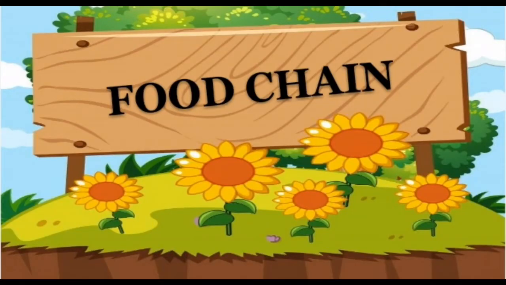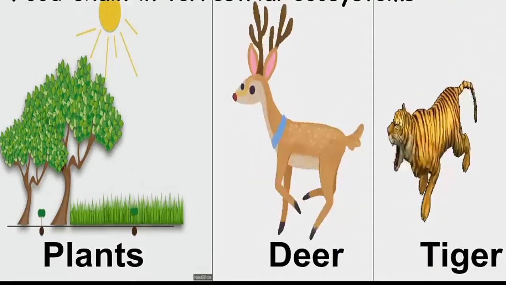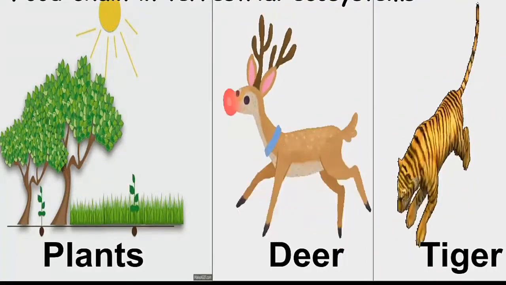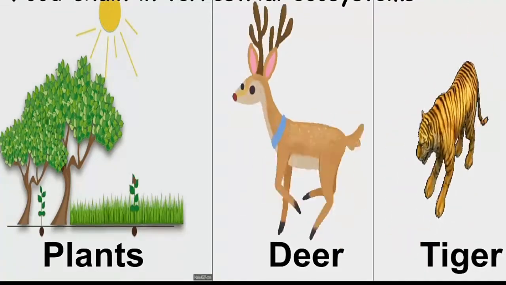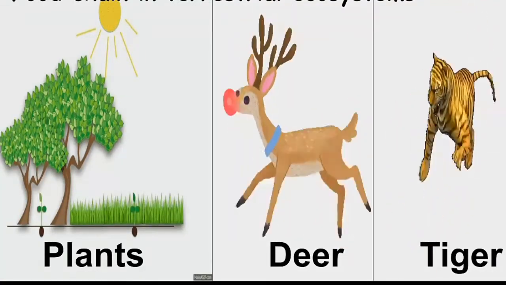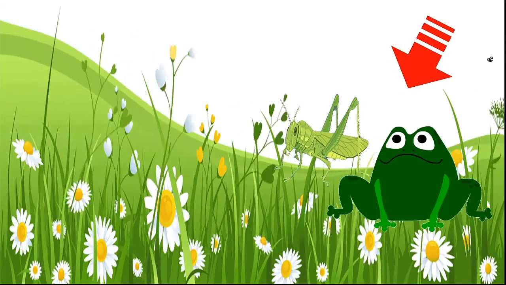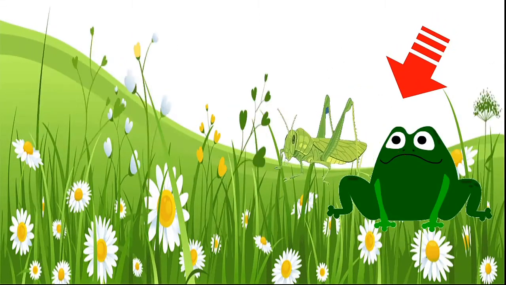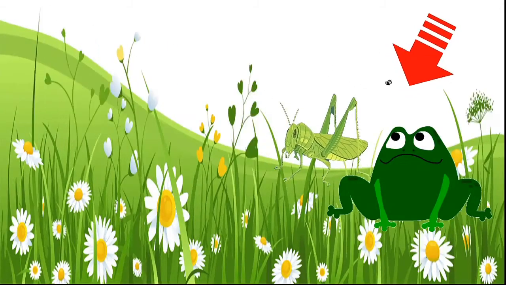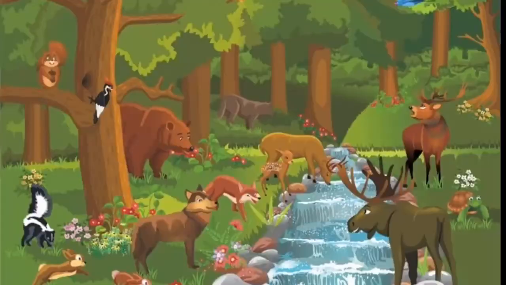Okay children, next let's move on to the next topic, food chain. Children, the plant is food for deer and the deer is food for tiger. Children, see, grass is food for grasshoppers and grasshoppers are food for frog. So children, from these examples we observe that plants are food for many animals, which in turn become food for other animals.